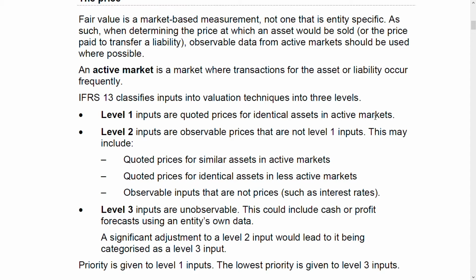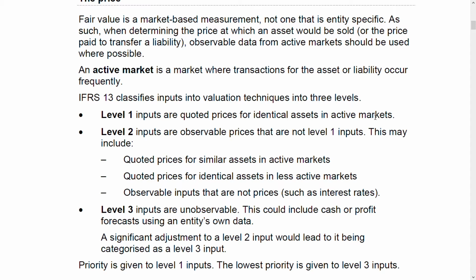And I know that that is the more accurate fair value, because market is active. The mobile phones are bought and sold in huge quantity very frequently, and it's very identical to my phone, my model. And the prices are quoted, you can see. So that is level 1.